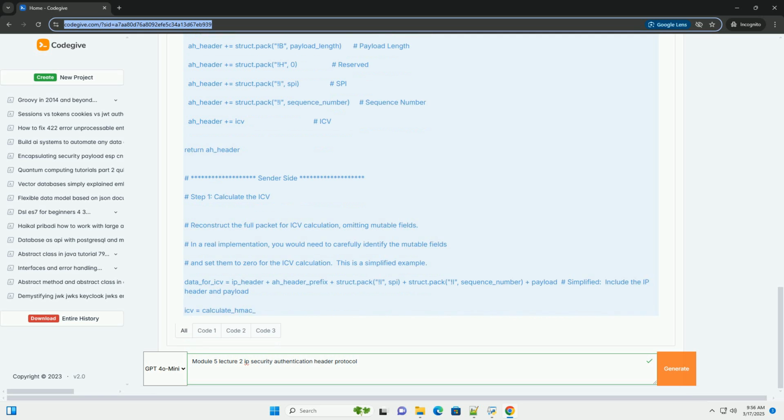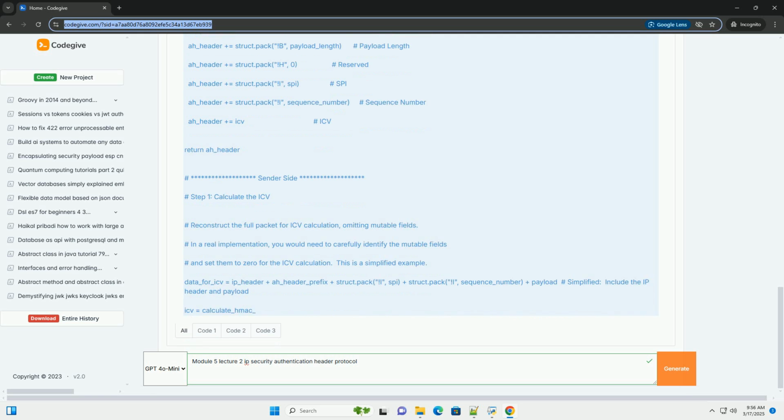The minimum value for payload length is 3, meaning an AH header of 20 bytes without authentication data, but its value depends on the length of the authentication data. Reserved, 16 bits. These bits are reserved for future use and must be set to 0. Security Parameters Index (SPI), 32 bits.